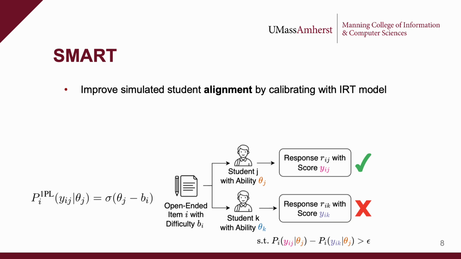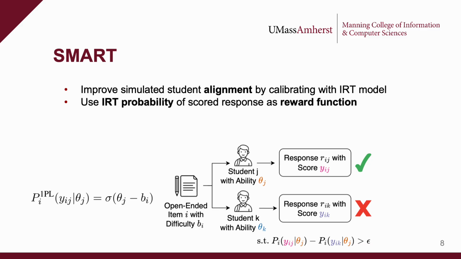This brings us to our main contribution, SMART, which improves how well the simulated students are aligned with real students by calibrating with the IRT model. The key observation is that the IRT model tells us how likely a response is based on a student's ability, a question's difficulty, and the score the student gets. Therefore, we can use the probability of a response under the IRT model as a reward function, encouraging simulated responses to be more likely under this IRT model.